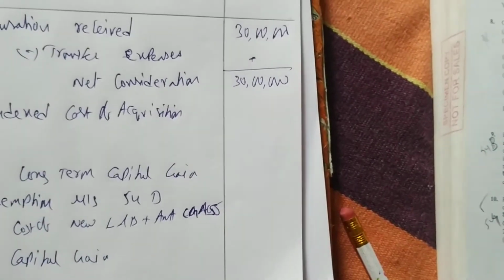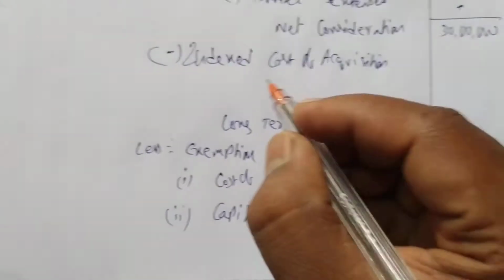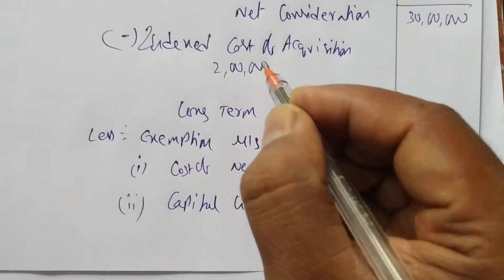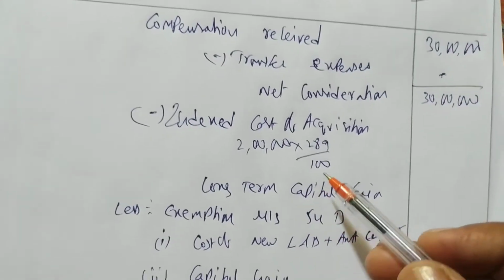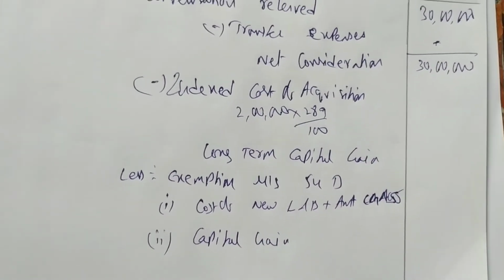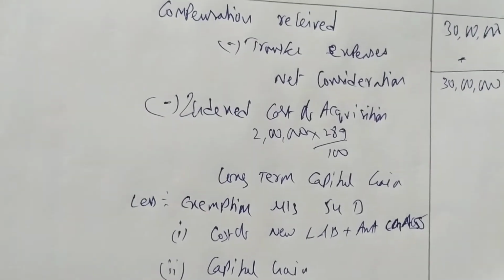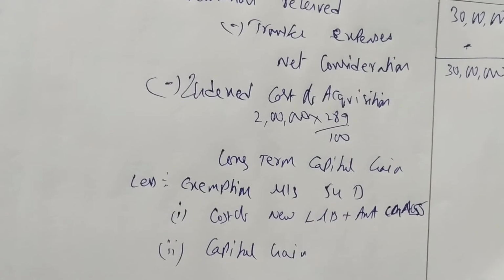Okay, cost of acquisition. He purchased this industrial land for 2 lakhs. 2 lakhs into 289 divided by 100, because the land is purchased before 2000-2001. So indexation we have to do. 2 lakhs into 289 divided by 100 means we get 5,78,000.